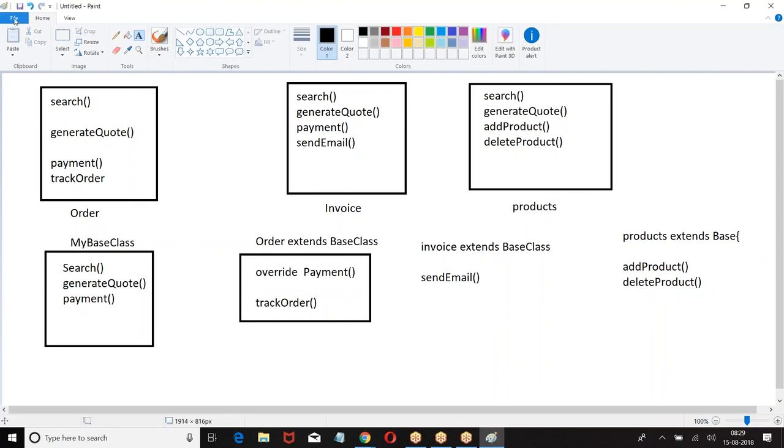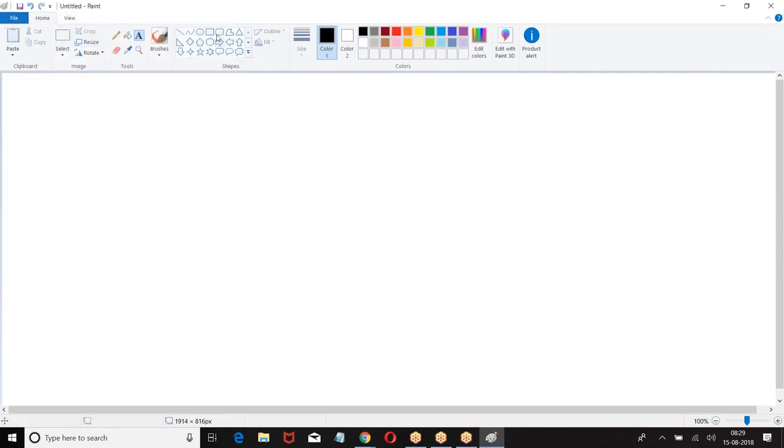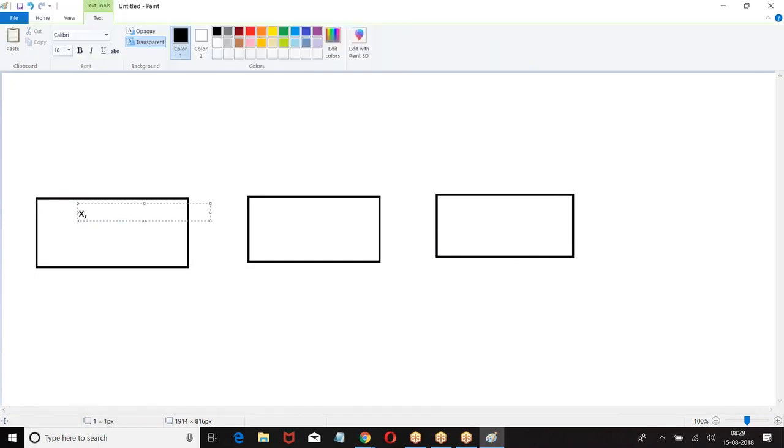Then what about interfaces? Look at the interfaces. Now, these three people are implementing the same logic, but these people are going to take the data of x, y, and these a, b.